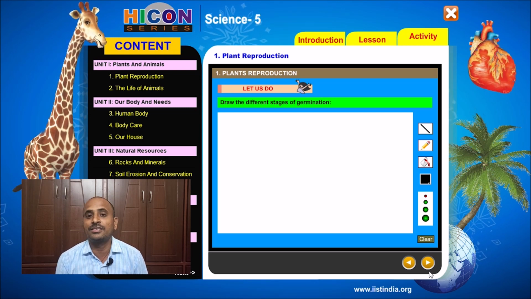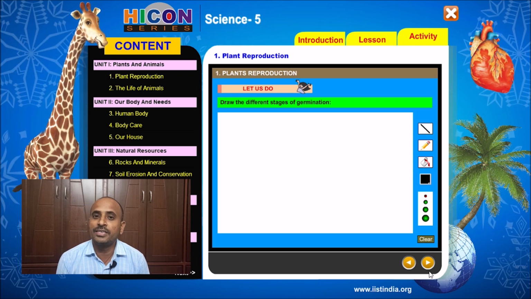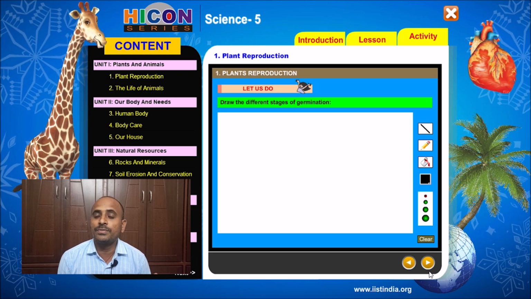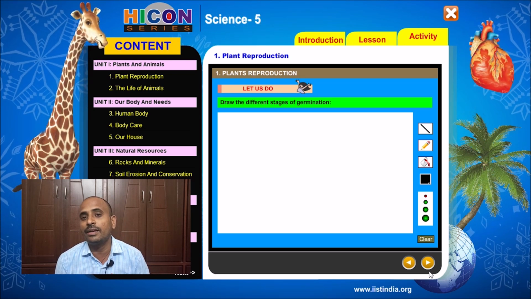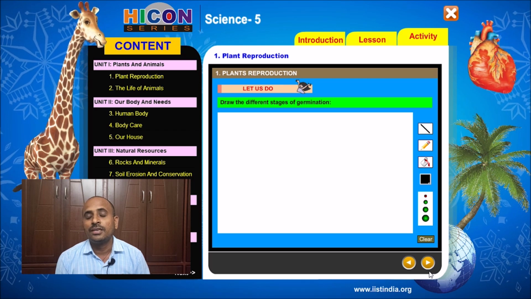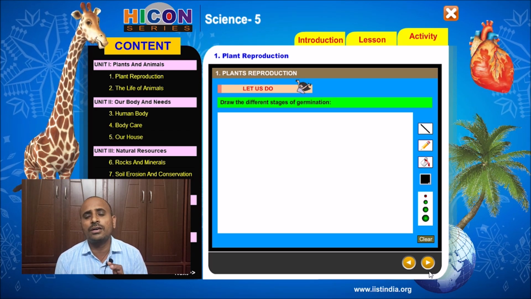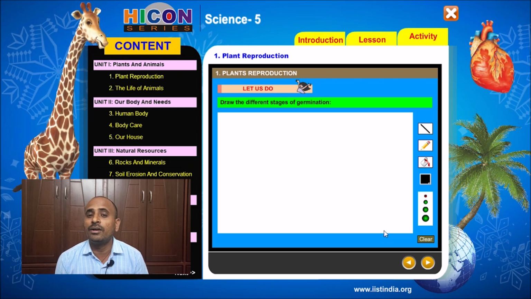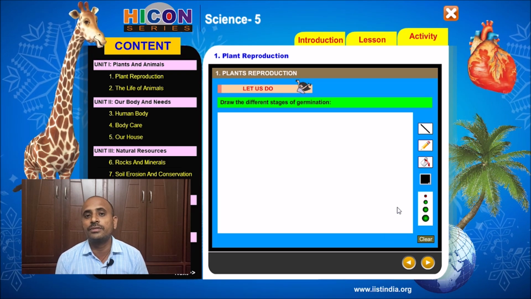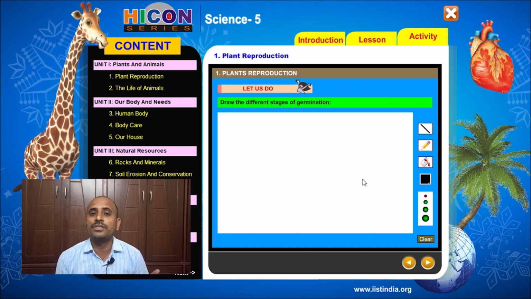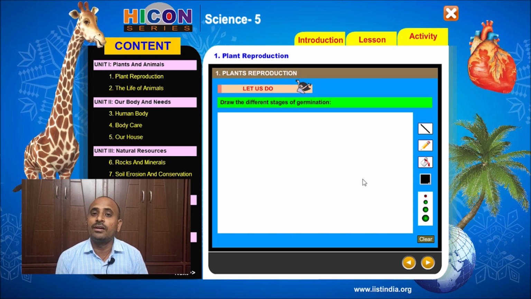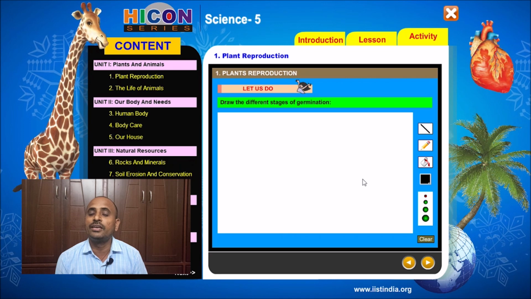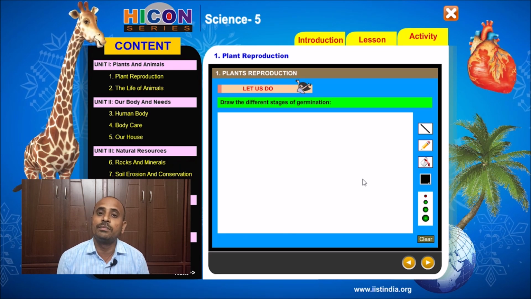It is the second stage, and after some days the roots develop and go deep into the earth. In the fourth stage, the hard cover of the seed is removed, and the cotyledons are converted into leaves. After some days, it will become an adult plant.